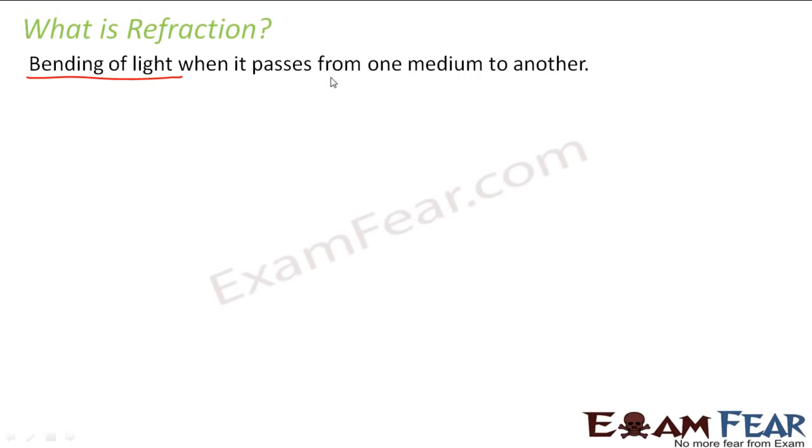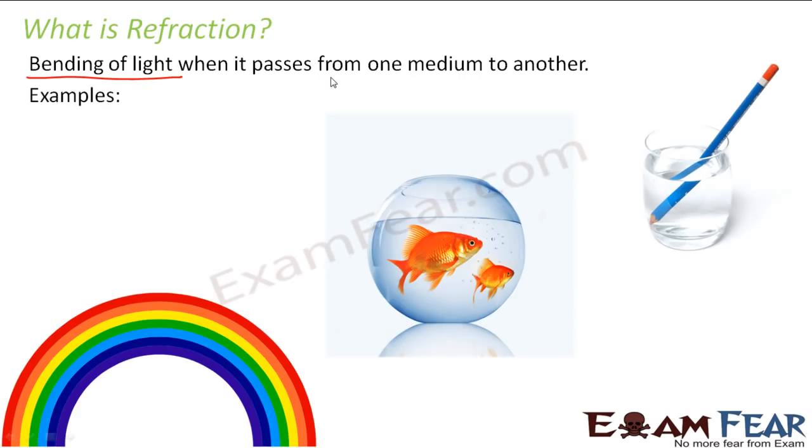Reflection and refraction. So when we talk about refraction and think about the examples of refraction, a very common example that comes to our mind at the first go is, did you ever observe that if you take a glass of water and you dip your pencil inside that glass, what you observe? You observe that the pencil appears bent. See, if you see in this figure, the pencil doesn't appear straight. The pencil appears bent. Why is the pencil appearing like that?